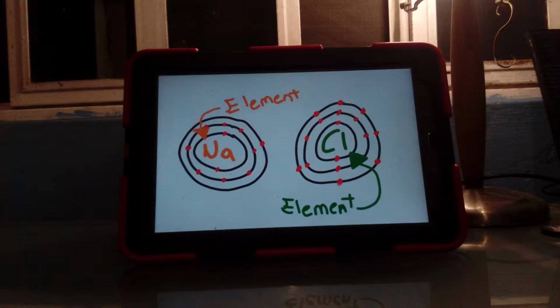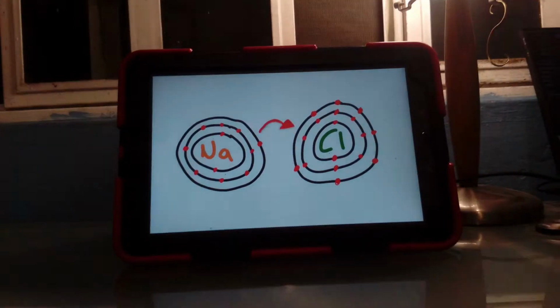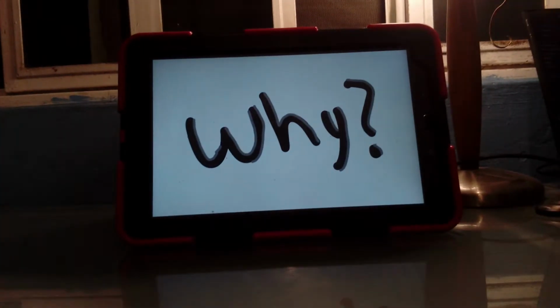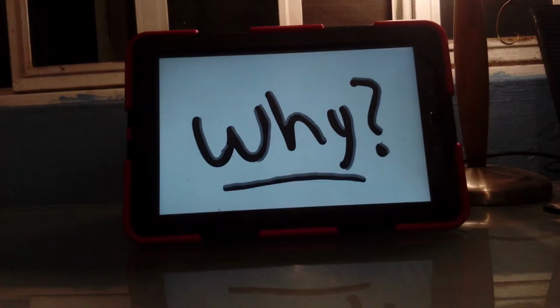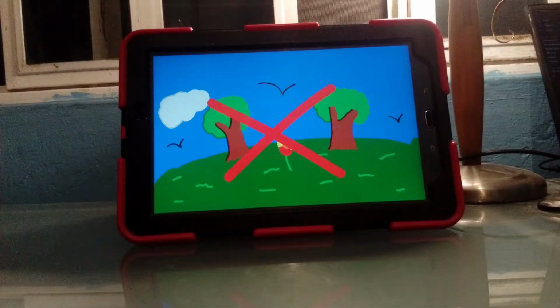In this fusion, one is going to give one or more electrons to the other. Why is this happening? Because they need to become stable, and for this they are going to need 8 electrons in the outer shell. But why? Well, in nature it's not easy to find an element that is going to be stable at all. They're probably going to be unstable, except for the noble gases.